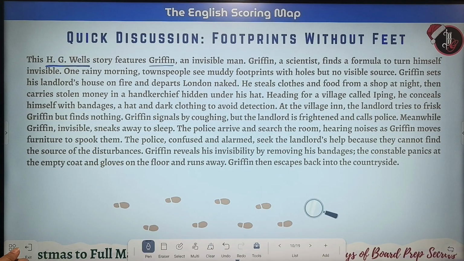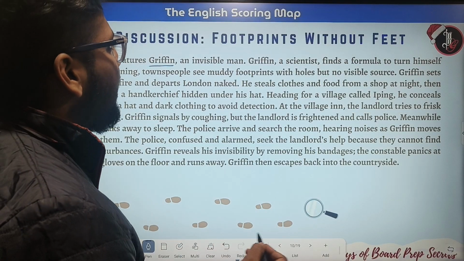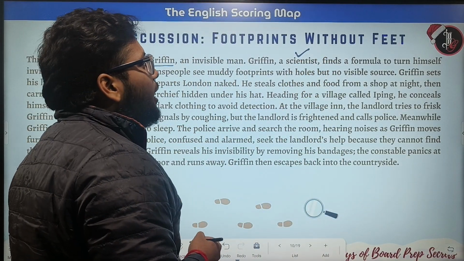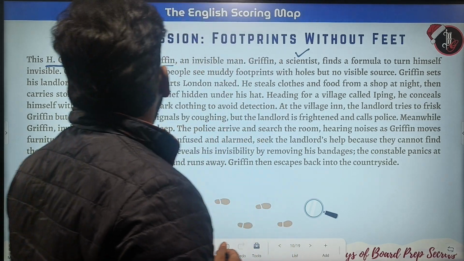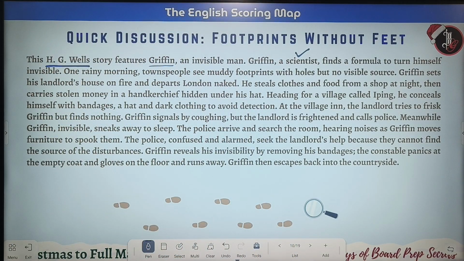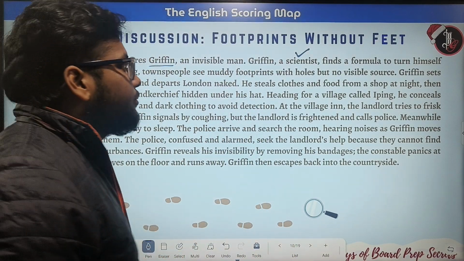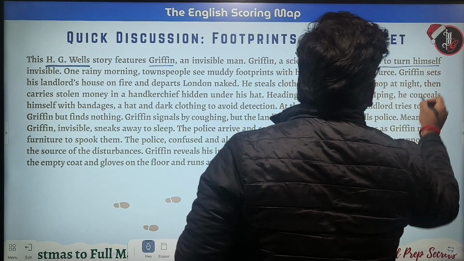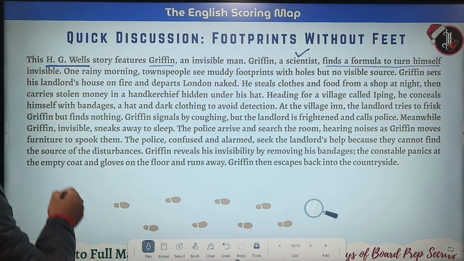Griffin is basically the protagonist of this story. Griffin, a scientist, finds a formula to turn himself invisible. Like Mr. India.